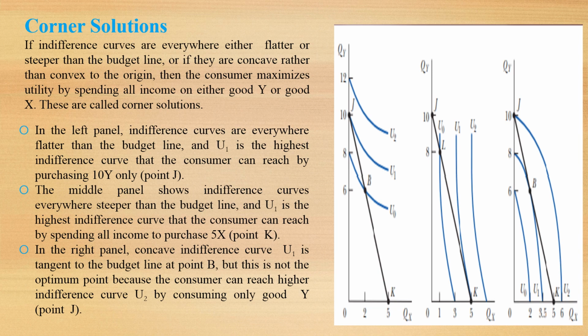The middle panel shows indifference curves everywhere steeper than the budget line, and U1 is the highest indifference curve that the consumer can reach by spending all his income to purchase 5 units of X. It is point K. In the right panel, concave indifference curve U1 is tangent to the budget line at point B, but this is not the optimum point because the consumer can reach higher indifference curve U2 by consuming only good Y. It is point J.